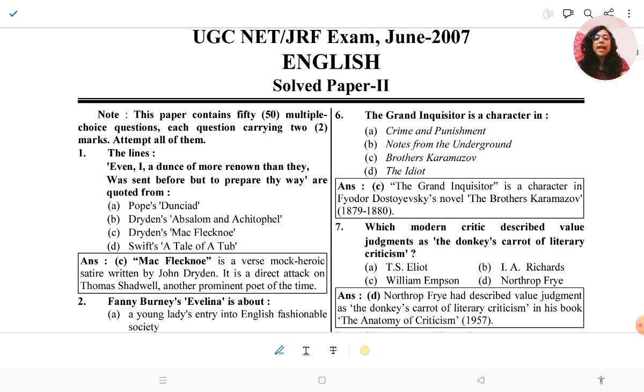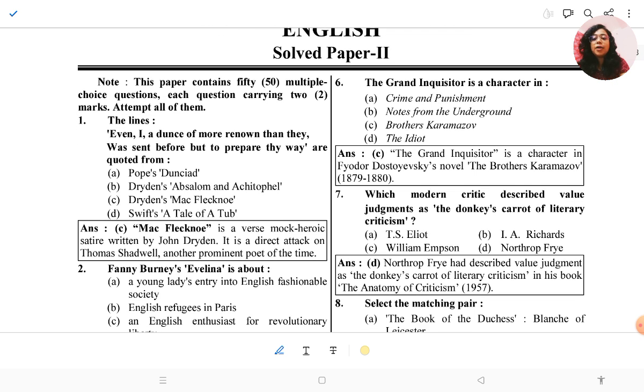"Even I, advance of more renown than they, was sent before but to prepare thy way," are quoted from. So this quoted from C means Dryden's Macflecknoe. Dryden's Macflecknoe is a verse mock heroic satire written by John Dryden. It is a direct attack on Thomas Shadwell and another prominent poet of the time.